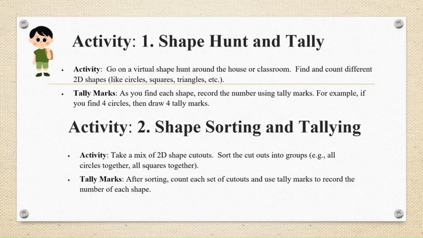Let's have a quick look at the vacation activities. Here, activity 1, shape hunt and tally, the way Bob and Leah did. You can go on a virtual shape hunt around the house or classroom, find and count different 2D shapes. And as you find each shape, record the number using tally marks. Now activity 2, shape sorting and tallying. Take a mix of 2D shape cutouts, sort the cutouts into groups, all circles together, squares together, and then after sorting, count each set of cutouts and use tally marks to record the number of each shape.